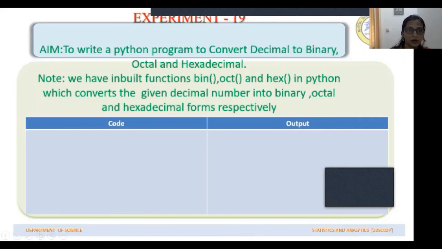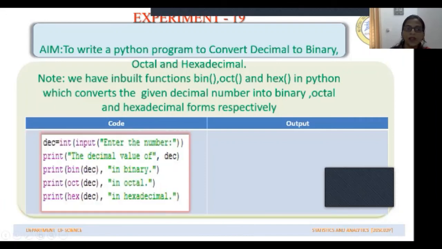So first our code will input the decimal number, and we store it in a variable named DEC. So whatever number we enter, the number we want to convert, gets stored in this variable.